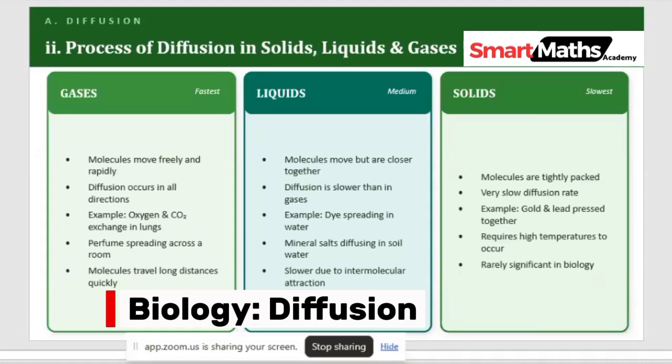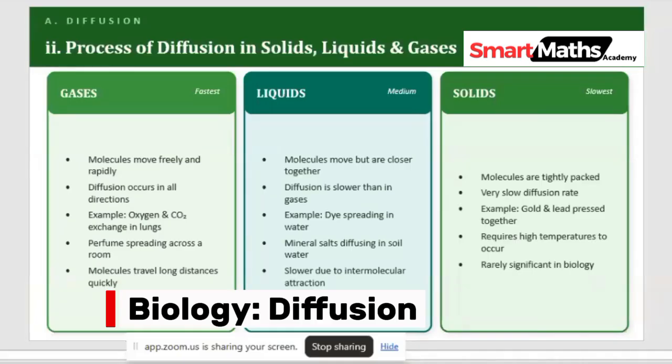Because the particles in it are not packed together. They are very free. They move freely. So gas is the fastest because the molecules move freely and rapidly.